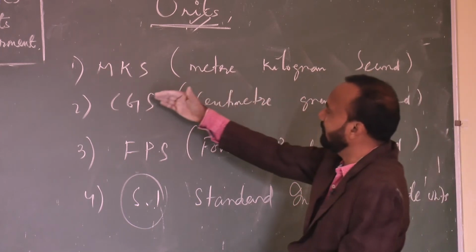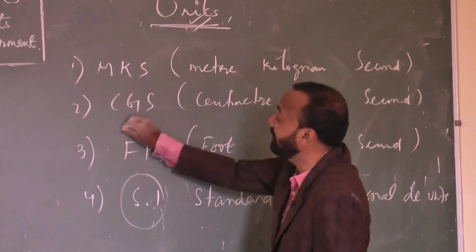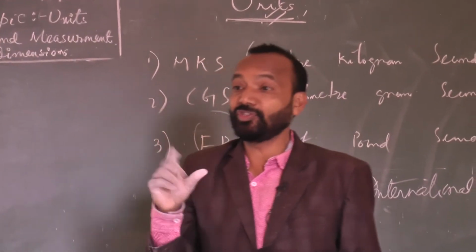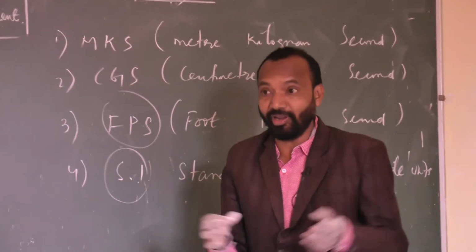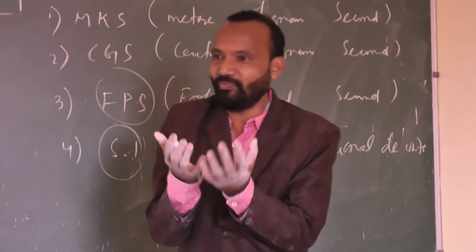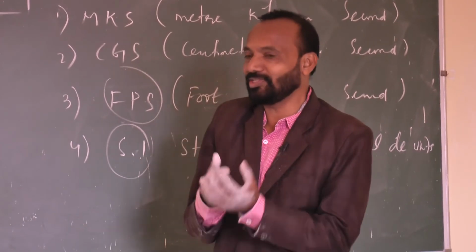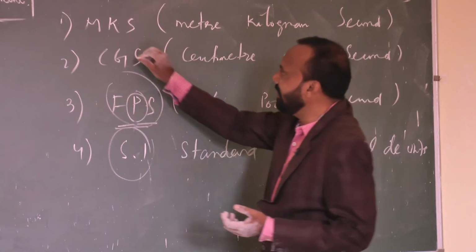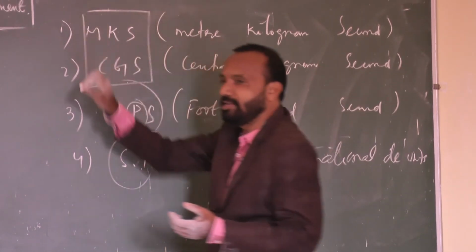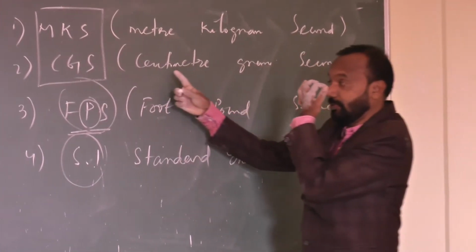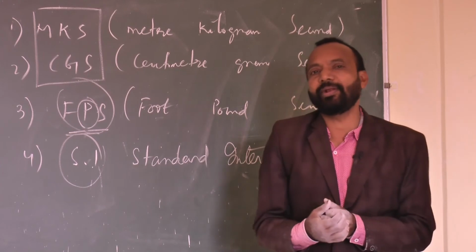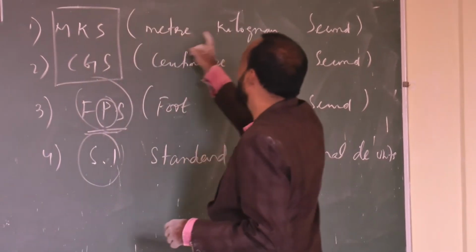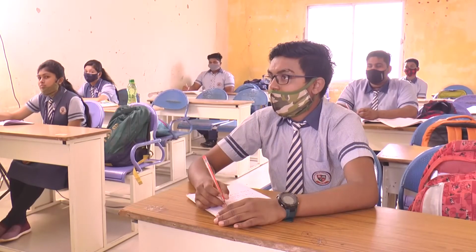Now, meter kilogram second, centimeter gram second, and the FPS unit. Generally, when you pass 12th class and study engineering, FPS units are used: foot, pound, second. If you go abroad and a small baby is born, people say how many pounds the baby is. So we are measuring the mass in terms of pounds. But here, MKS and CGS units are widely used. But unfortunately, whenever many quantities are there, it is not possible to measure with the help of meter kilogram second or centimeter gram second. It is a conversion.